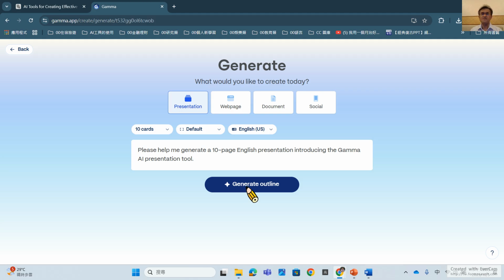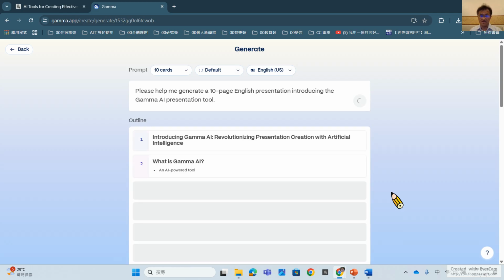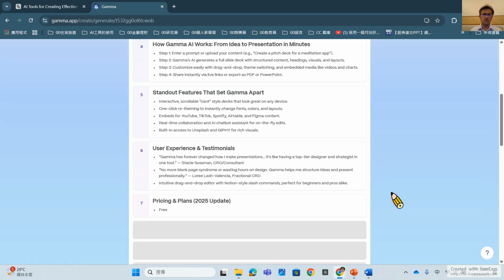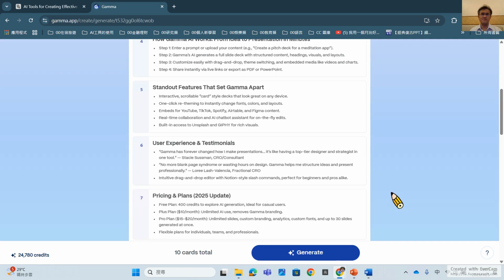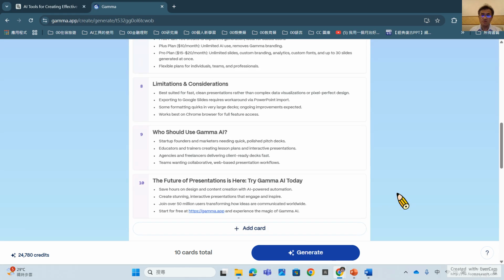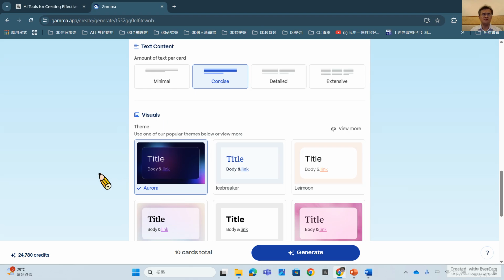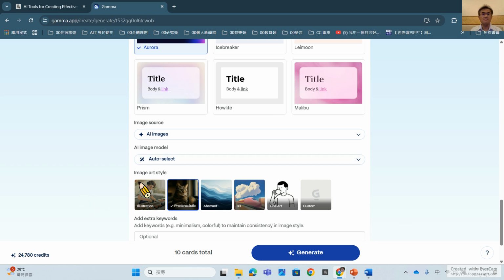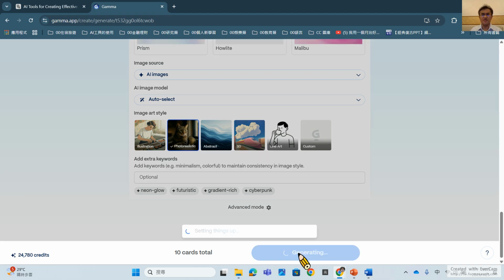And the first one, generate the outline, and the tool is like this. It will help you to generate the outline. If you want to change that, you can change it directly. If you think it's great, so you can choose the visual style and some image art style here. So finally, you can push this, generate.